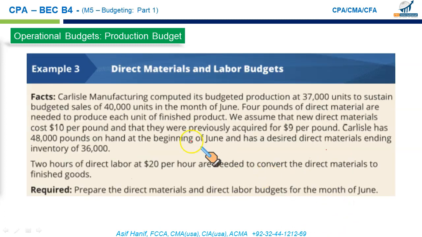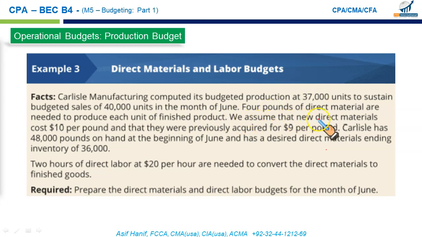Let us do a quick question that will refresh your understanding of direct material purchase budget, direct material used, labor hours budget, and the labor dollar budget. It's a fantastic question. Carlyle Manufacturing computed its budgeted production at 37,000 units to sustain the budgeted sales of 40,000 units. That's what you plan to produce to sell these units in June. 4 pounds of direct materials are needed to produce each unit of finished product. This is the planned production. Each unit requires 4 pounds of material. Keep that information in your head.